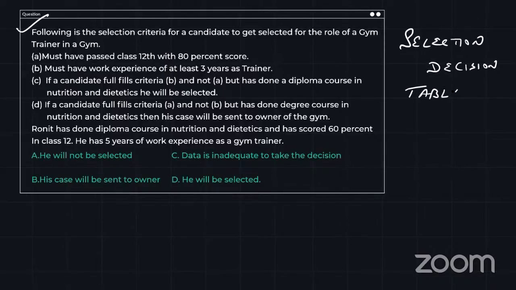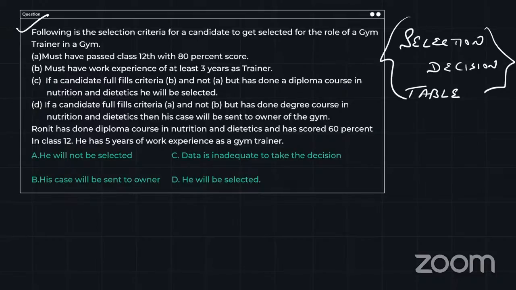So guys, maybe in the coming slots we can expect more problems from selection decision table. So go and practice selection decision table a lot. Two or three questions we have already updated in the PDF for third day, slot 2. So go through those problems, or even I'll discuss this one also.